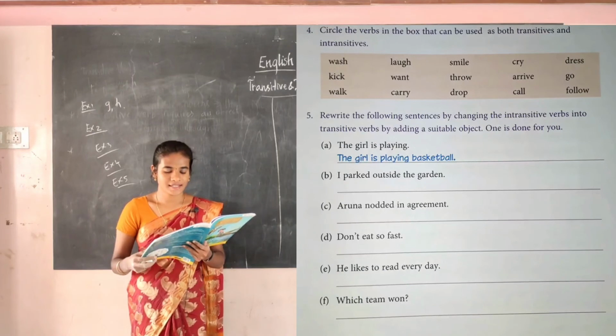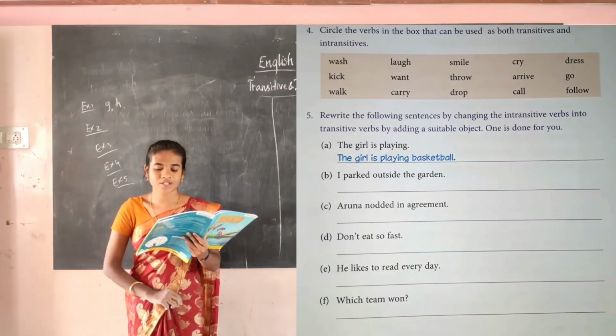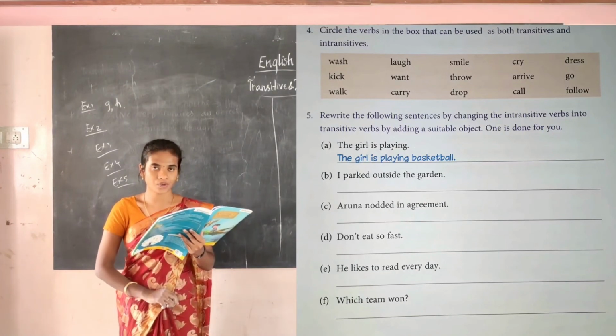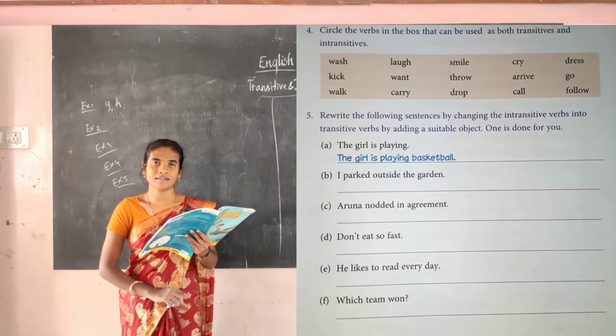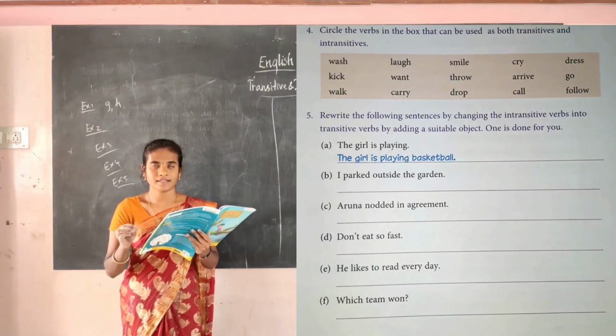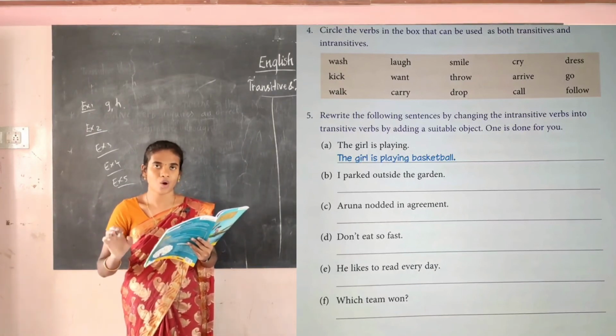The fifth exercise is: rewrite the following sentences by changing the intransitive verb into a transitive verb by adding a suitable object. Here the question given is an intransitive verb. So you have to write the answer as a transitive verb by adding any one object.